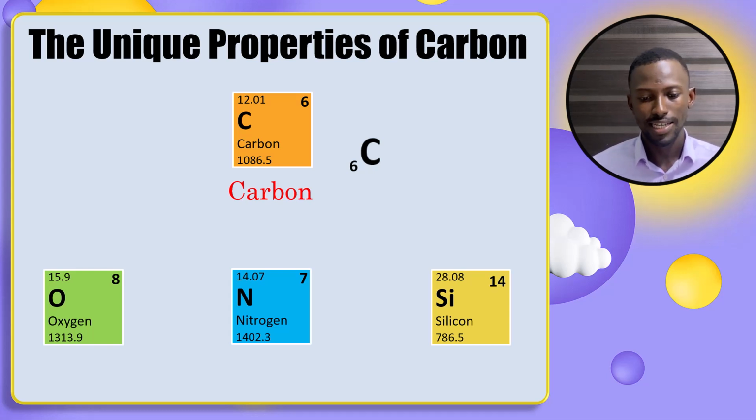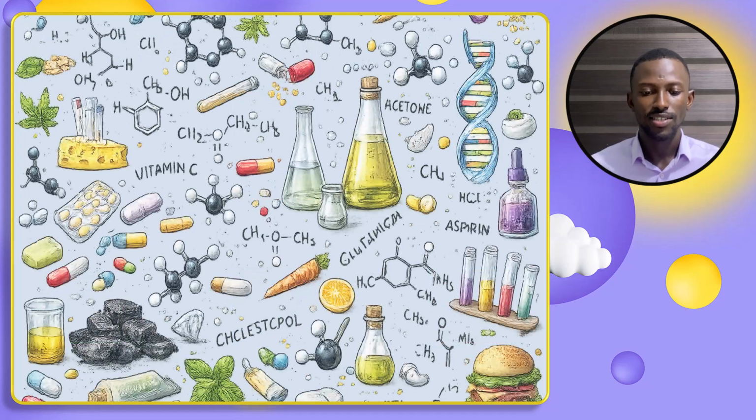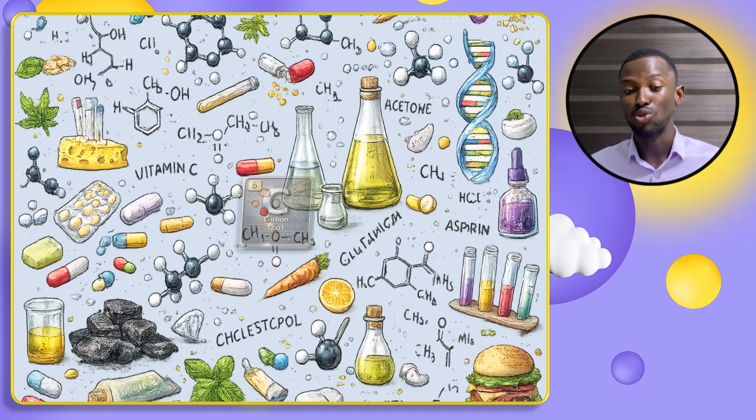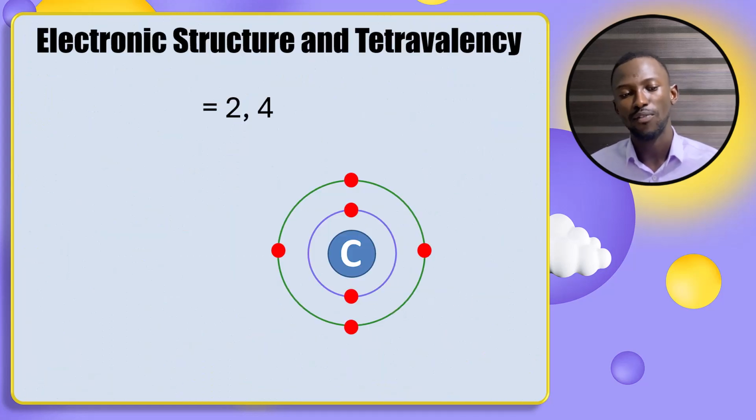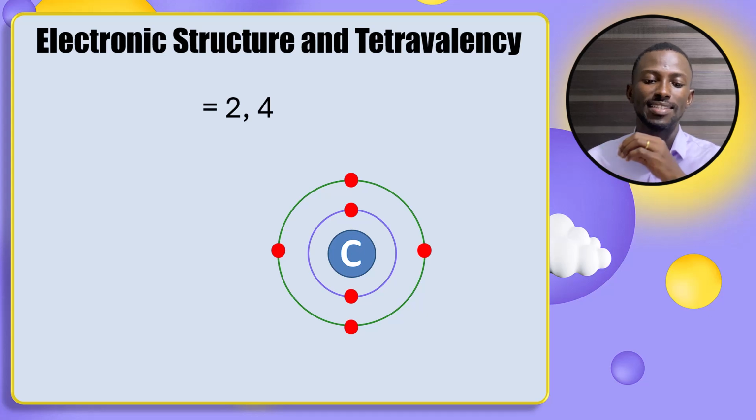So that's what we'll be discussing in this lesson. You see, there are thousands, millions of compounds in this world that have their root or foundation from carbon. So what are some of the unique properties of carbon that sets it aside? The first one we'll be discussing is its electronic structure and tetravalency.